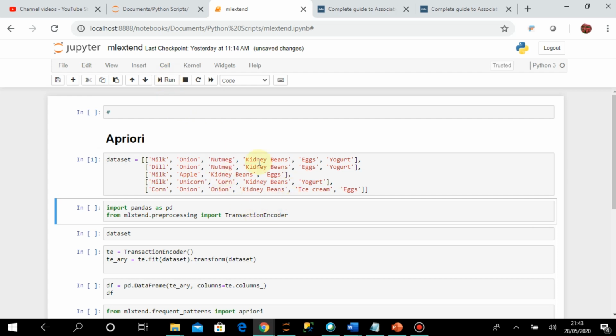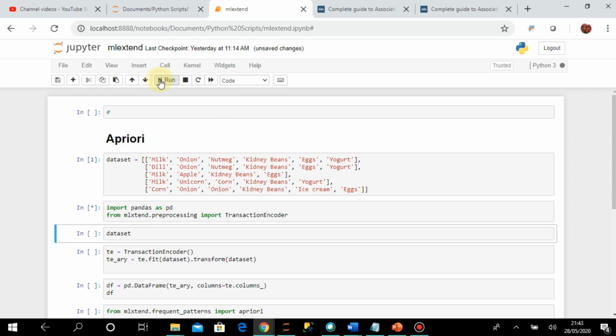It's nothing but a list of items. Then I am importing pandas, as I will need the data frame object, and from MLExtend.preprocessing I have imported TransactionEncoder. It makes our data ready for the next step. I'll show you how TransactionEncoder works.